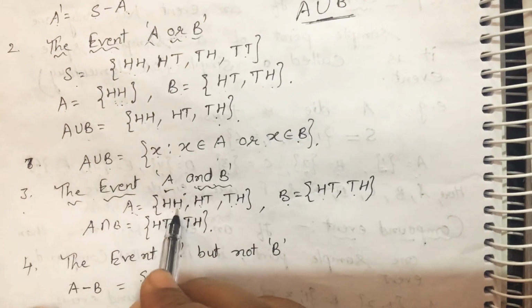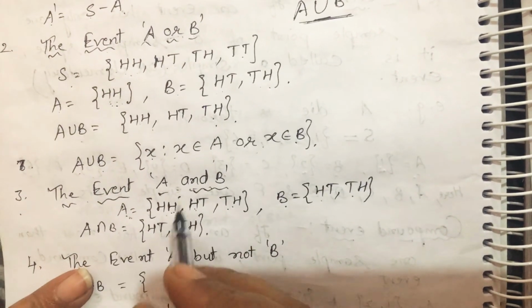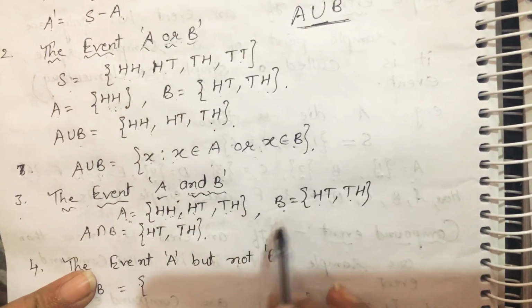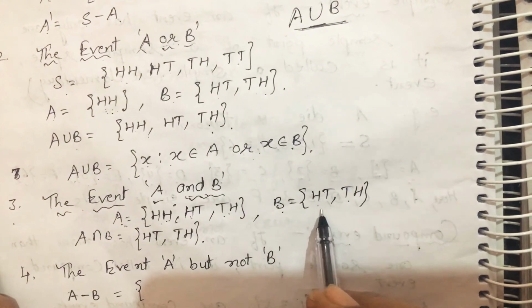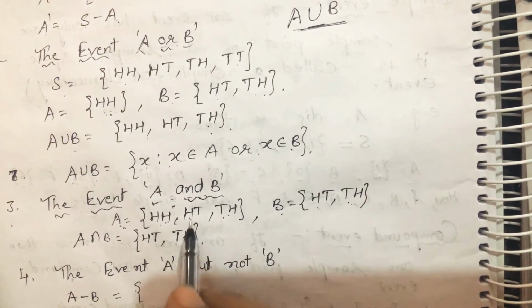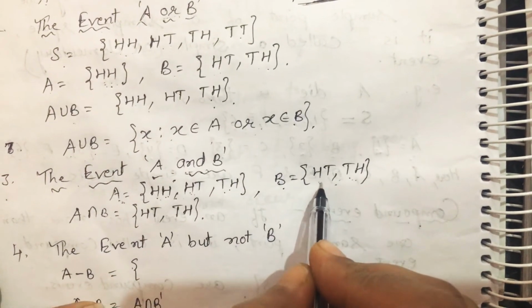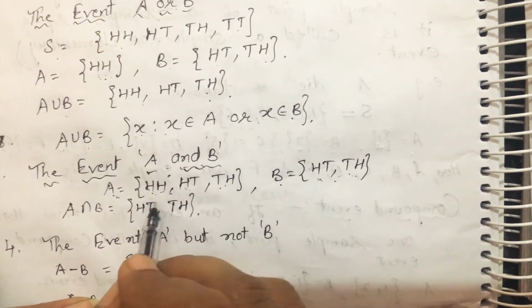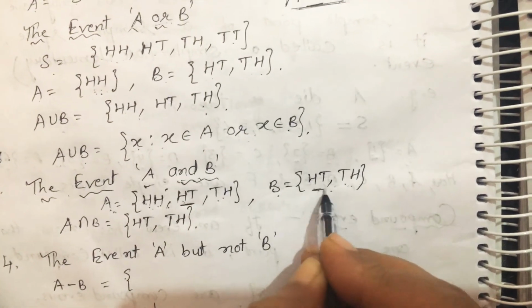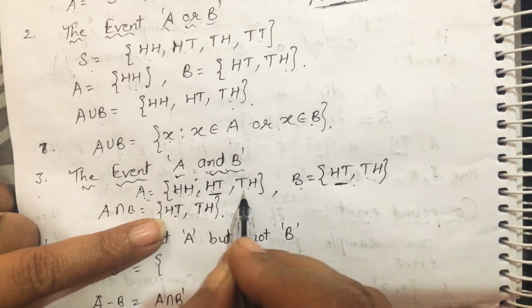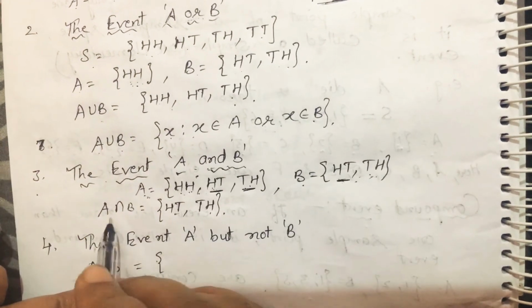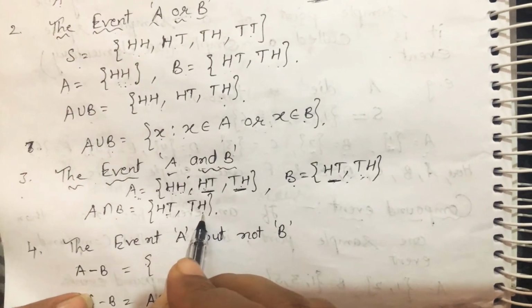A be the event of getting at least one head, and B be the event of getting exactly one head. So what is the intersection? What are the common elements in this? HH is here, HH is not here, so we will not take it. HT is here, HT here, so we will take it, and TH and TH common. So A intersection B is HT and TH.